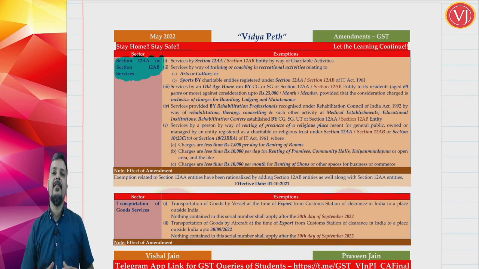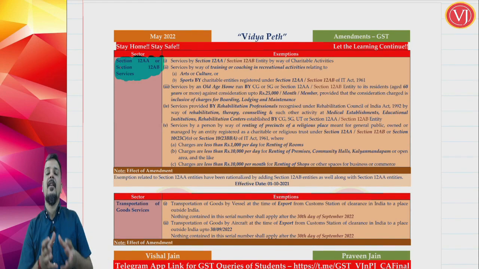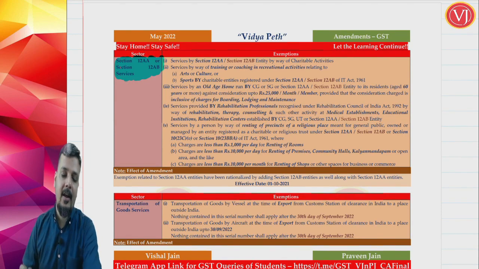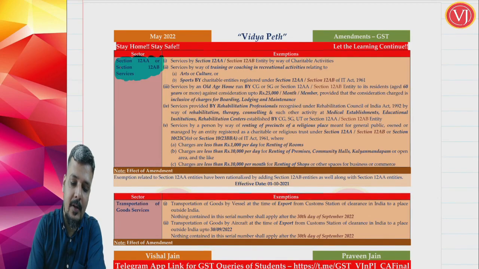In income tax, earlier charitable trust, this section 12AA is coming from your Income Tax Act 1961. So charitable trust category was only one, section 12AA. Now there's another category, section 12AB. So what have they done? Rather than discussing all these 5 amendments, what have they done? They have found that okay, wherever 12AA is there, we will add 12AB also, right?